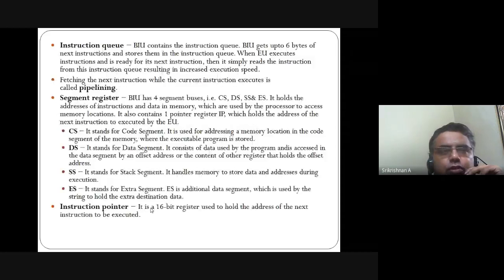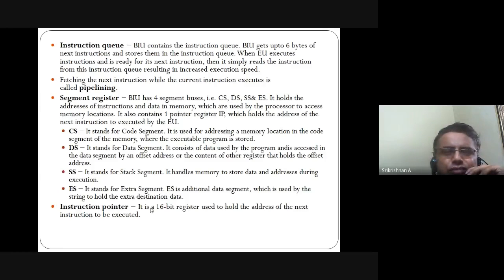Instruction queue, as I told you, one after another. First in, first out. The first instruction will be the first to be executed, then second, then third. So first byte, second byte, third byte, fourth byte, up to 6 bytes of instructions are stored in the instruction queue. Whenever the EU is going to execute an instruction, it reads it from the instruction queue. And I already told you, fetching the next instruction while the current instruction is executing, we call it pipelining.